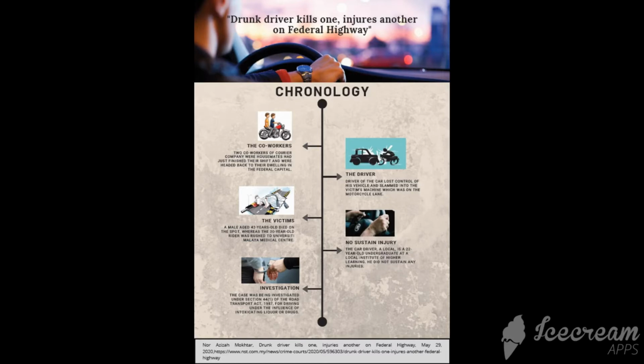My name is Muhammad Hadis again, and I would like to present the first infographic about the chronology for the title Drunk Driver Kills One, Injures Another on Federal Highway. First, two co-workers had just finished their shift and were heading back to their dwelling in the federal capital.